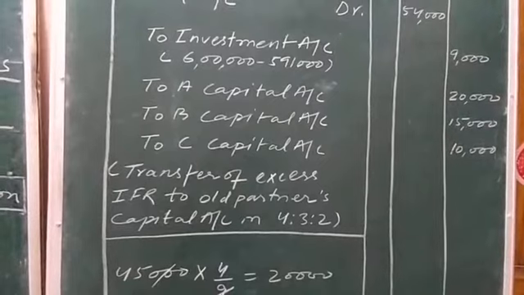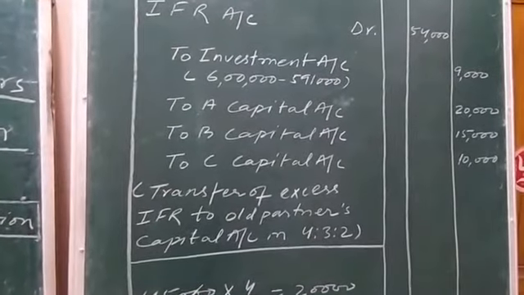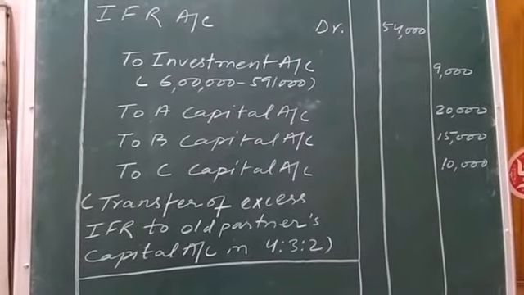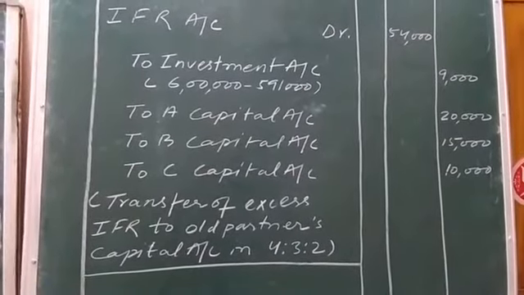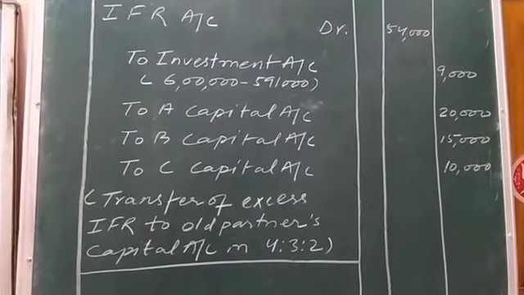Transfer of excess IFR, that is 45,000, to old partners in which ratio? Old ratio, 4:3:2. Just add 4 plus 3 plus 2, that is 9. 9 will be the denominator here.